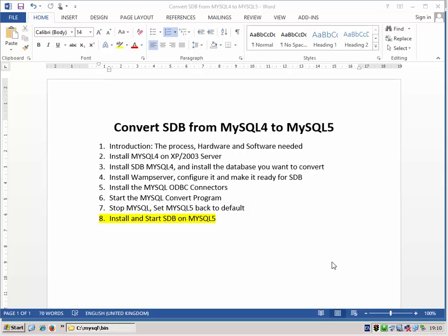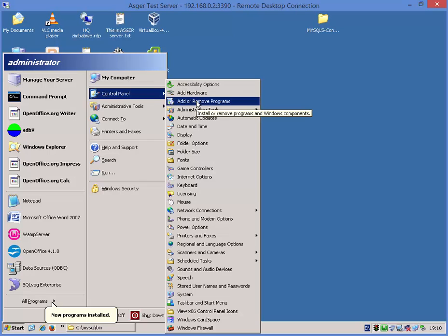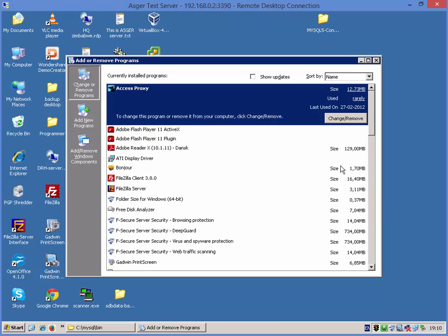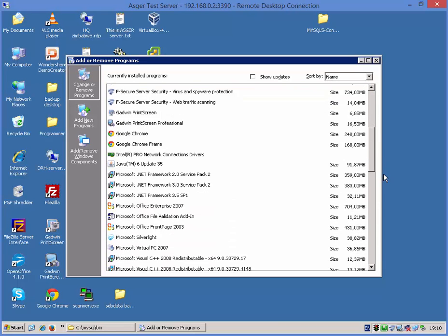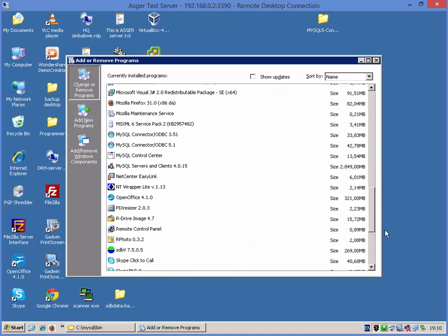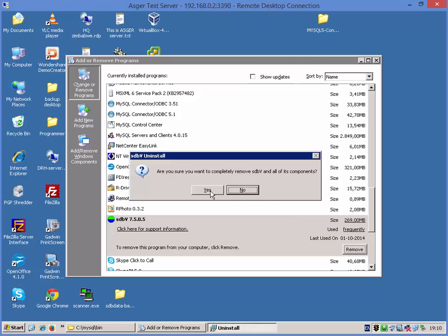We are now ready for the last step in this process, and that is to install the SDB for MySQL5. First we have to go in and uninstall SDB for MySQL4. So go to the control panel and add remove programs. Go down to SDB. There it is. And uninstall. This is the MySQL4 version of SDB.